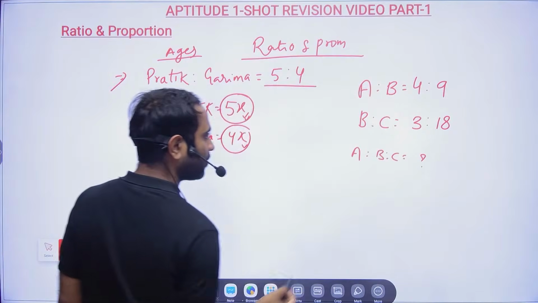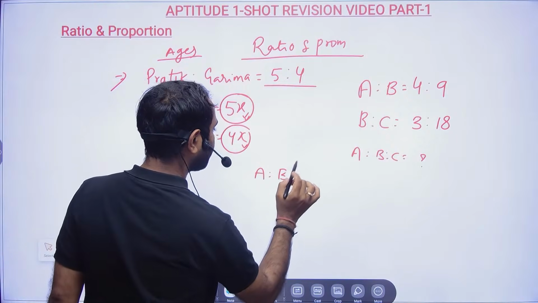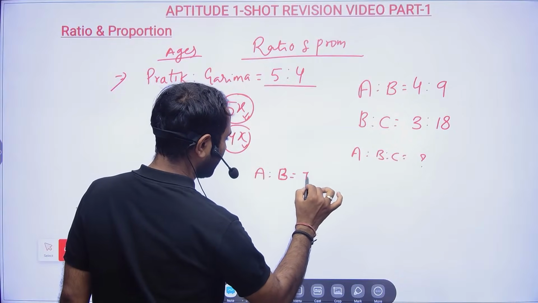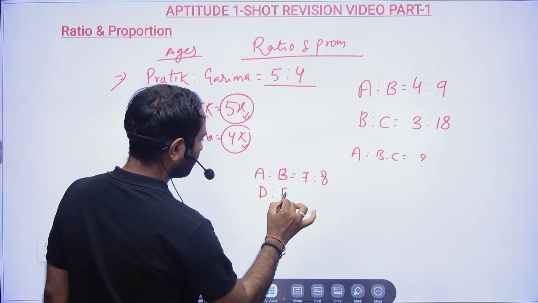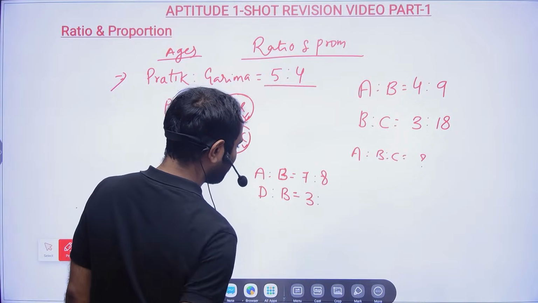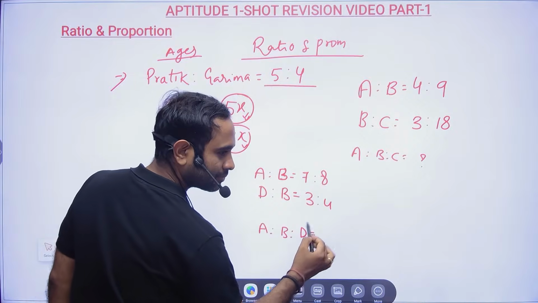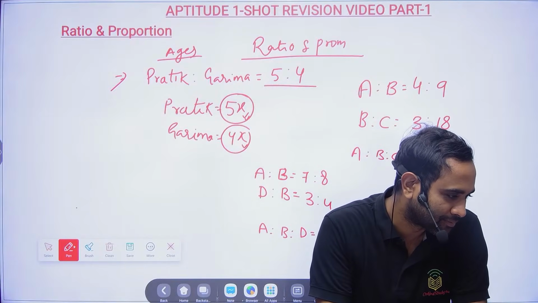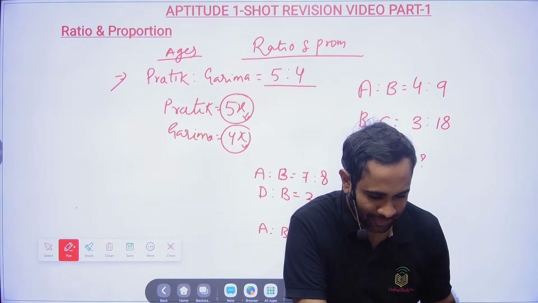This is one question for you. And if A is to B is nothing but, suppose, 7:8, and then D is to B is nothing but 3:4, then here also you tell me A is to B is to D.